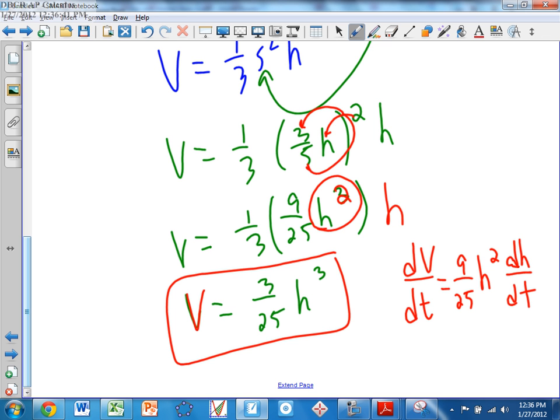Now, again, how do we do this? It's a power rule. That's all it is. Take the 3, bring it down in front. That becomes a 9. Replace the 3 with a 2. You get 9/25. You know everything in here now.